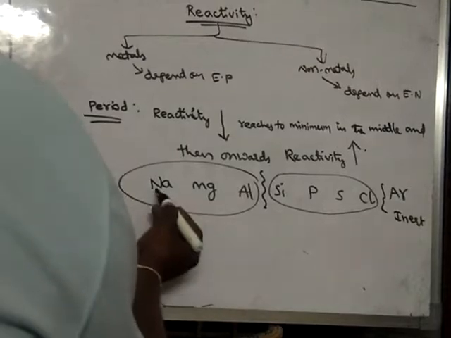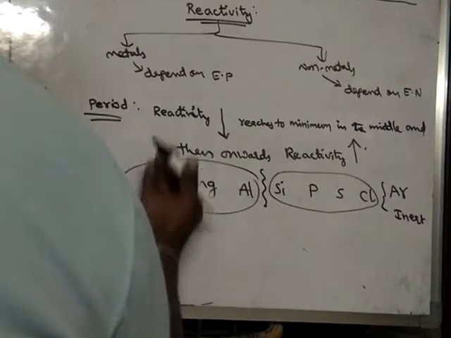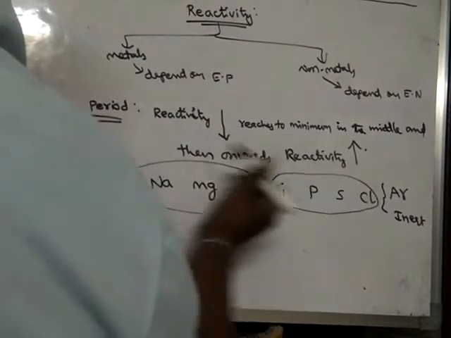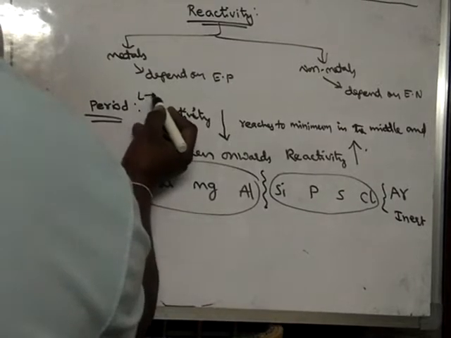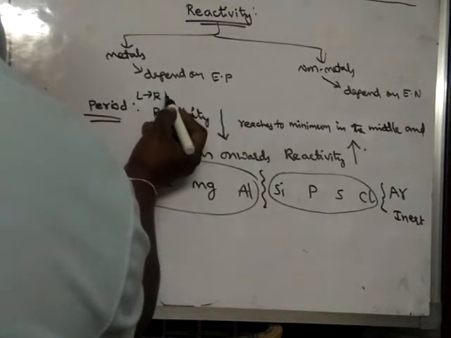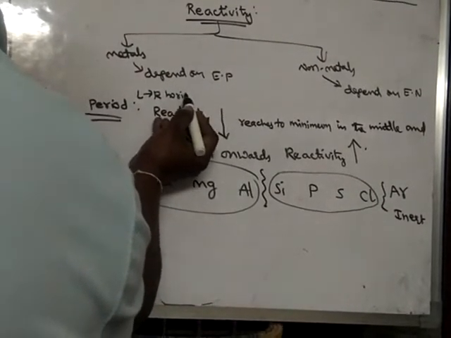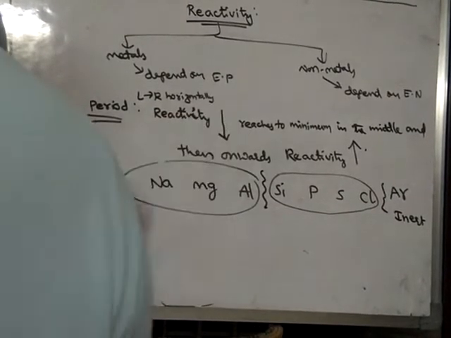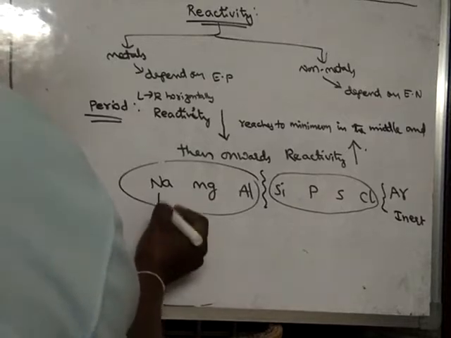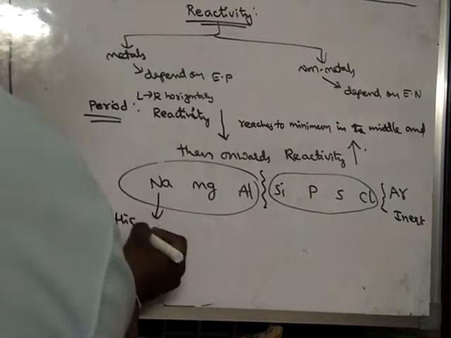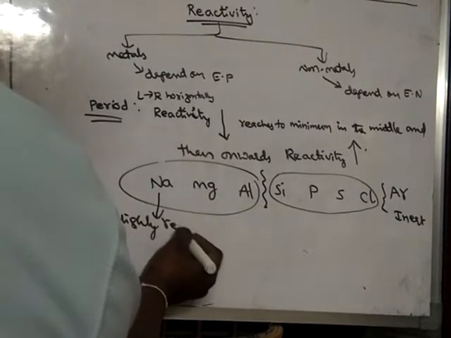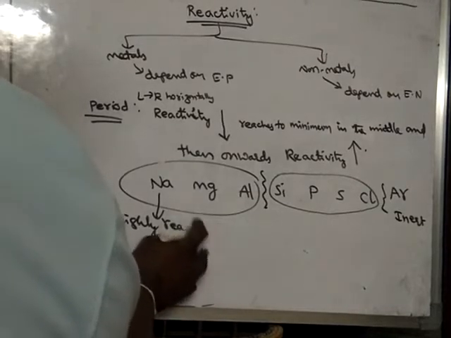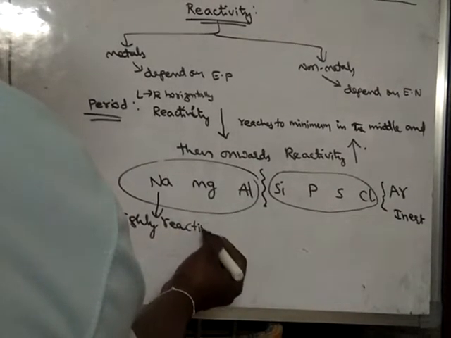If you go from left to right horizontally along a period, sodium is highly reactive. We already learnt about the reactivity of sodium and magnesium.